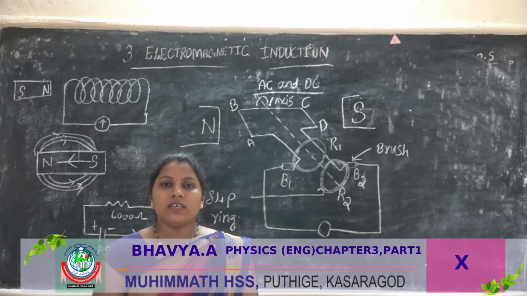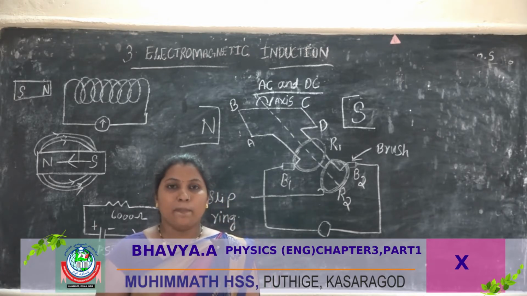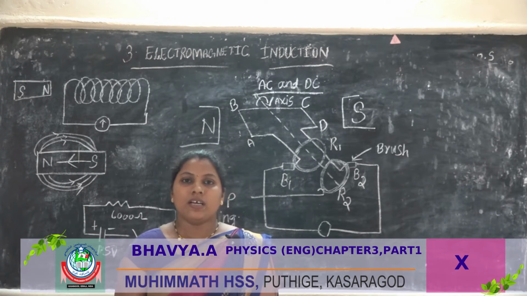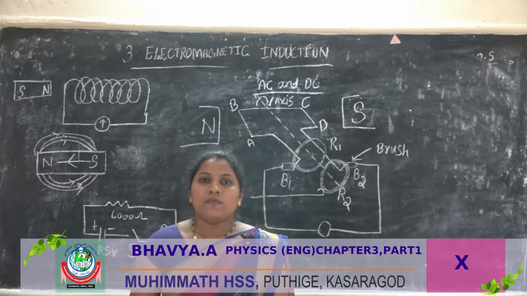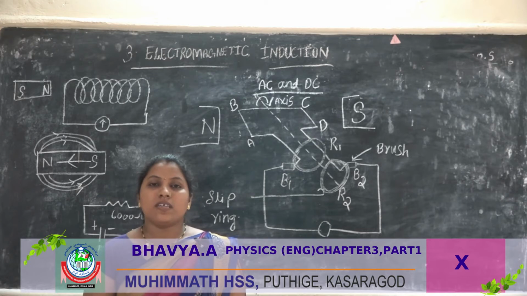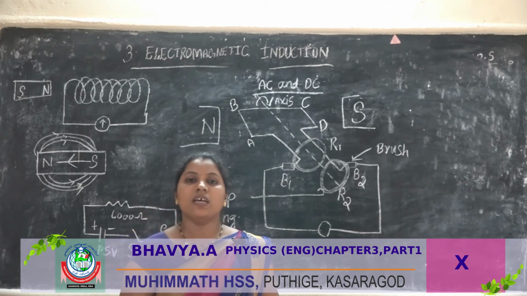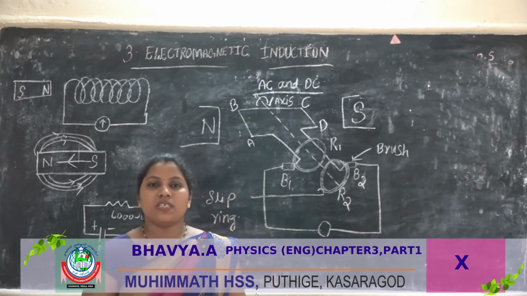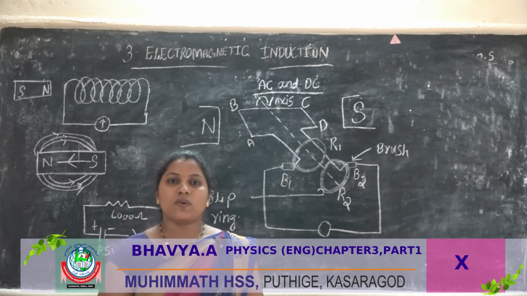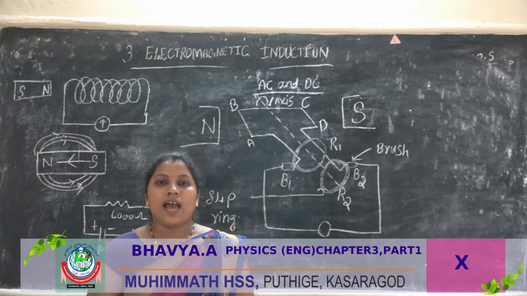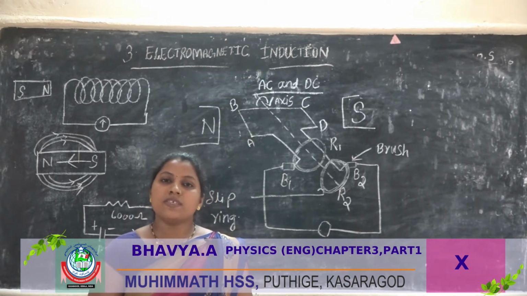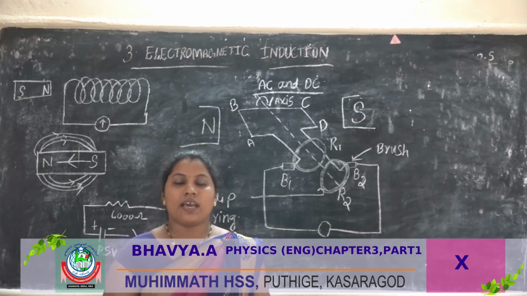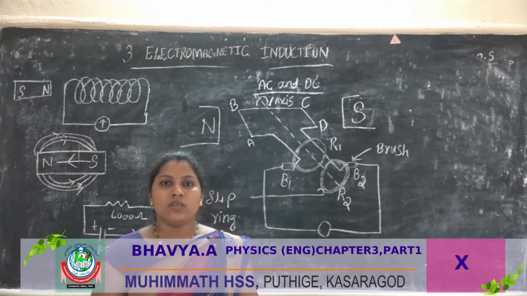For that, the scientist Michael Faraday conducted an experiment. He started his investigations in the year 1821. He is called the father of electricity. He made inventions in the physics and chemistry fields.